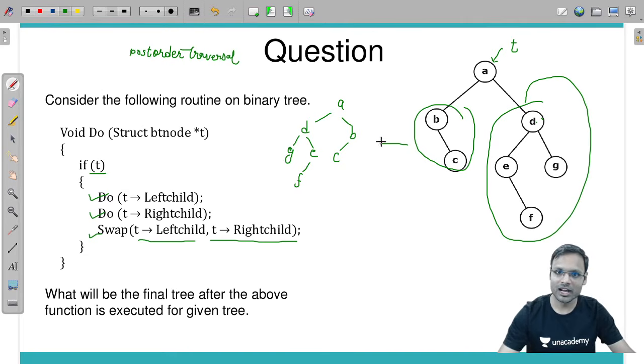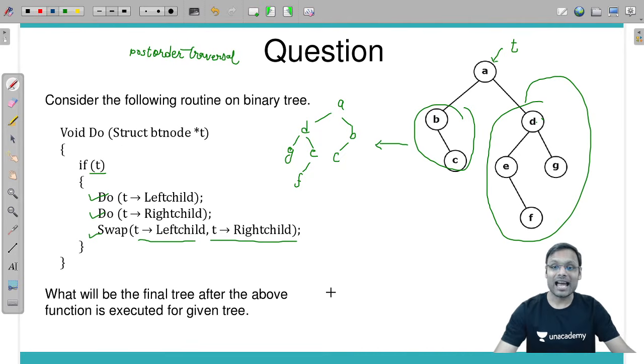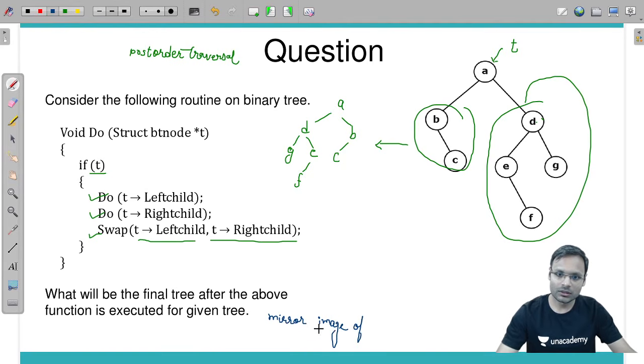This will be the tree after the entire swapping. And this particular tree is actually giving you the mirror image of the tree. Mirror image of tree.